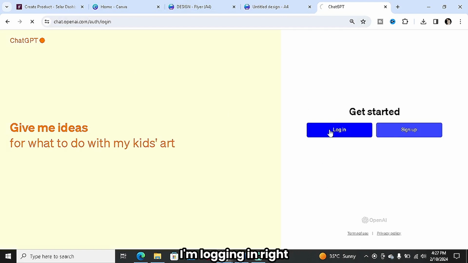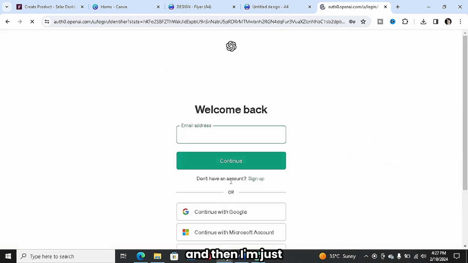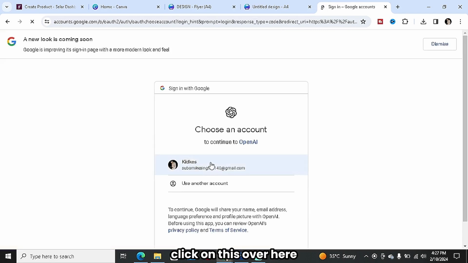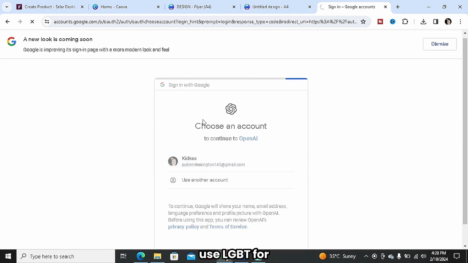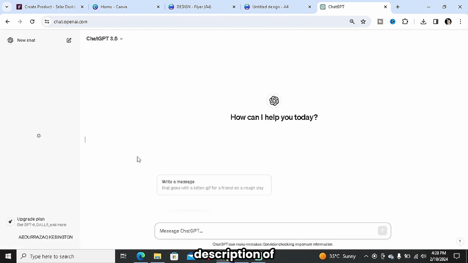As you guys can see, I'm logging in right now with my account, and I'm just going to continue with my Google account to make it faster. So I'm going to click on this over here. You want to do the same thing. Now, what are we going to use ChatGPT for? We're basically going to use ChatGPT to create the description of the service.